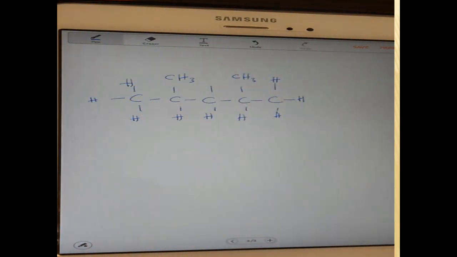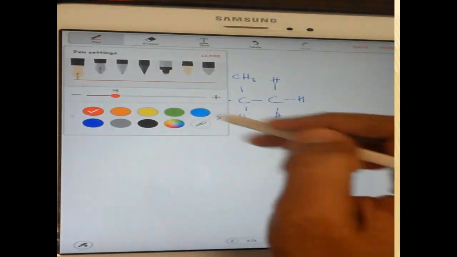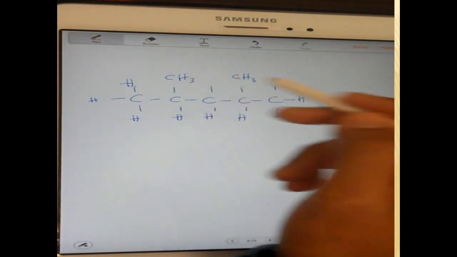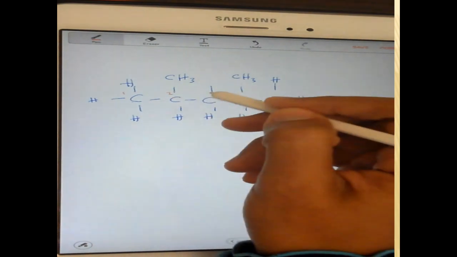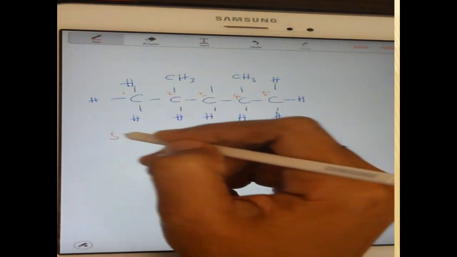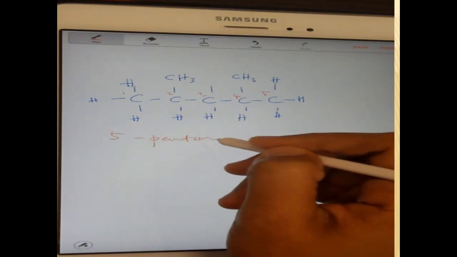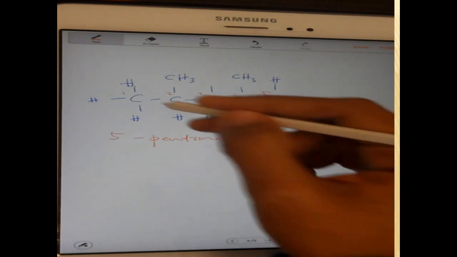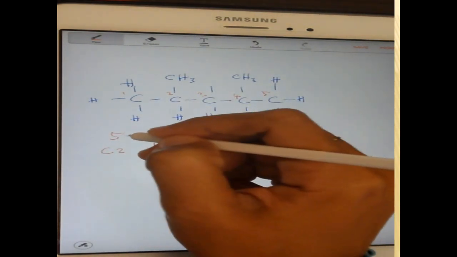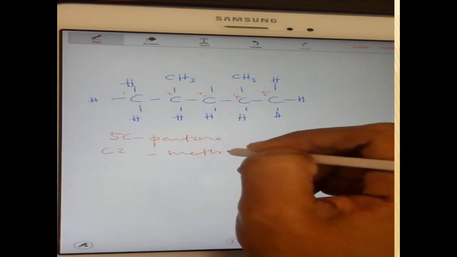Okay, so 1, 2, 3, 4, 5. 5 carbon is pentane. At carbon 2, there is a methyl.